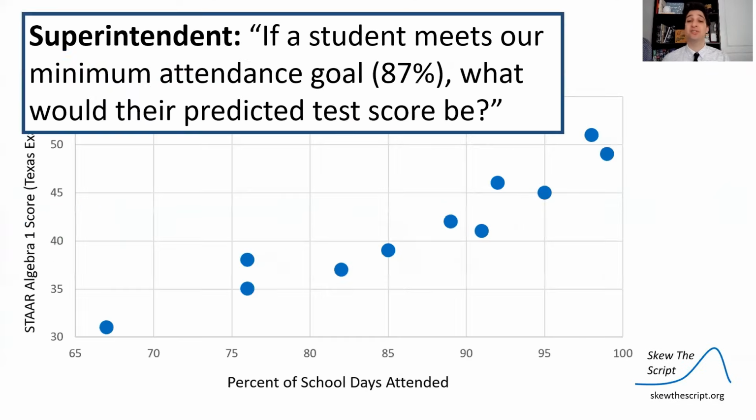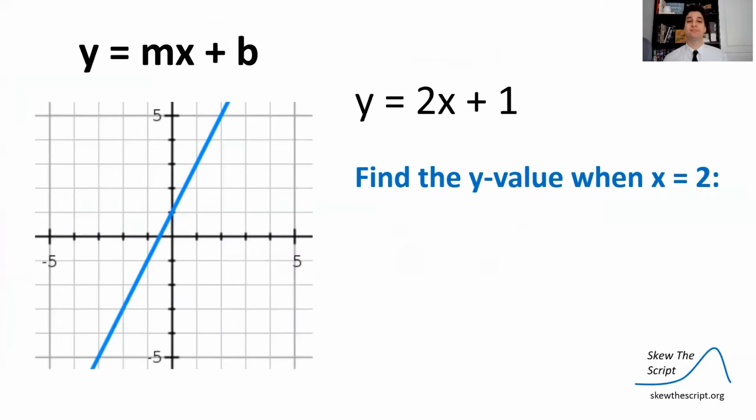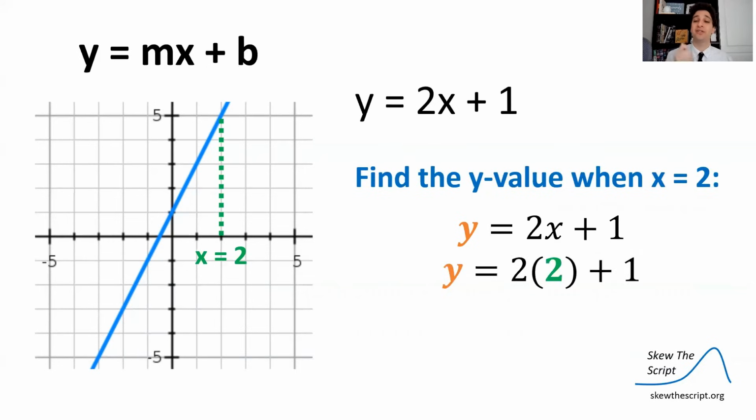Now let's make some predictions using this least squares regression line. So again, let's go back to the superintendent's question. If a student meets our minimum attendance goal of 87%, what would their predicted test score be? How do we make predictions when we had a simple linear equation in Algebra 1? Well, let's find the y value when the x value was, say, 2. So at an x value of 2, we're going to plug in, or we can look at the graph and look at x is 2. What's going to be our y value there? Well, we can plug in 2 for x and then solve for y.